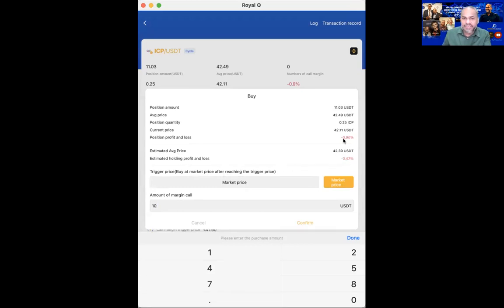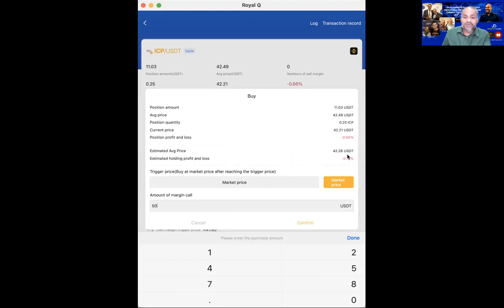So from minus 9%, it comes down to minus 4. Now if I put $50, it is minus 0.15. So you will know the estimated P&L or the average price before you even execute the buy. This is a cool feature.